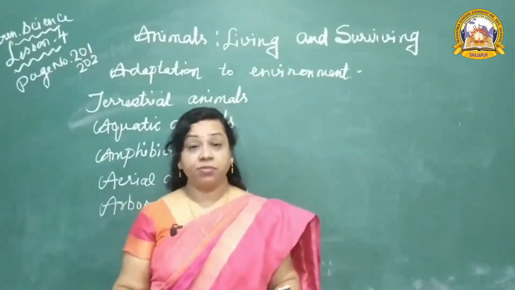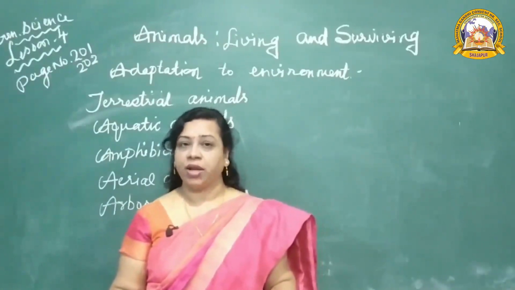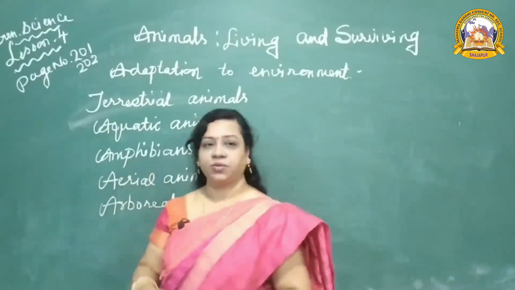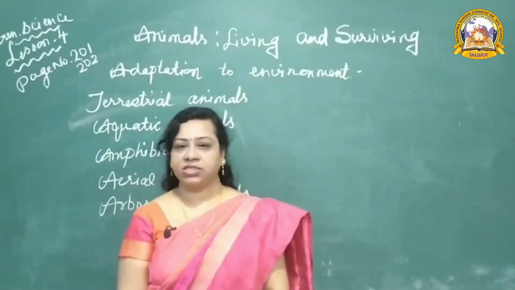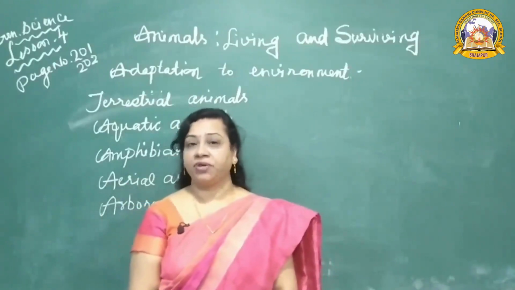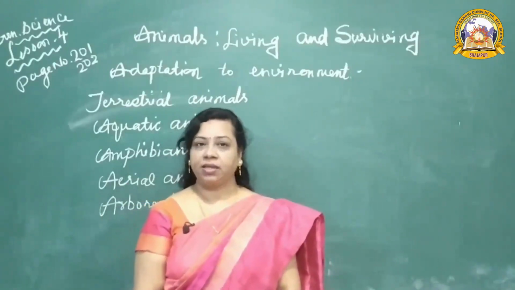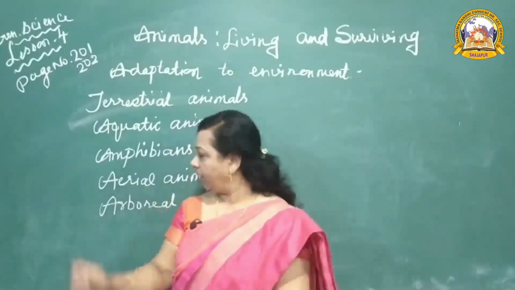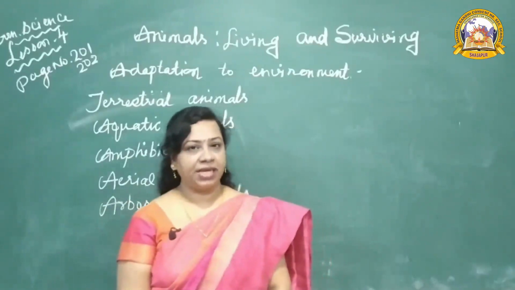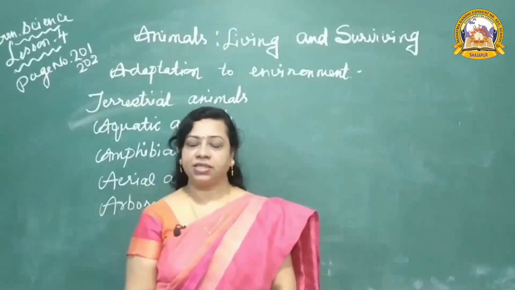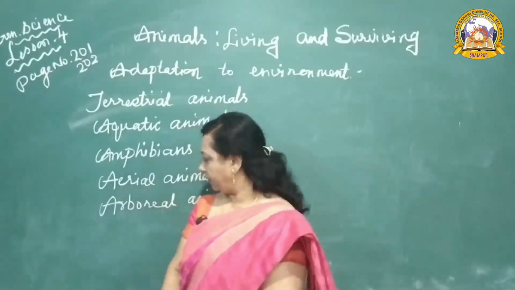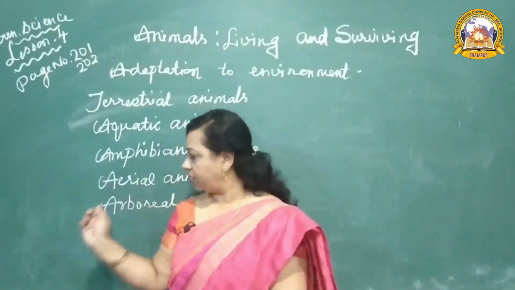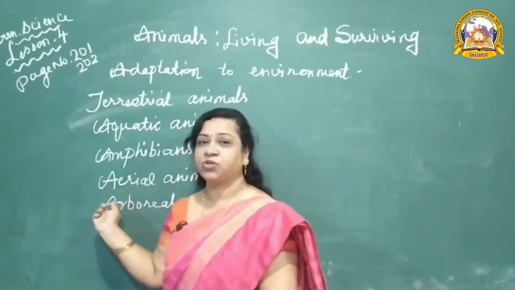They have well-developed feet like the duck. I told you and showed you in the video also. Paddle-like limbs are there. Then amphibians, those who live in both water and on land. They have well-developed lungs to breathe on land, and they have gills to breathe in water. Then aerial animals, those who fly in air. Already discussed their special features. Then terrestrial animals, those who live on land, and arboreal animals, those who live on trees most of the time.